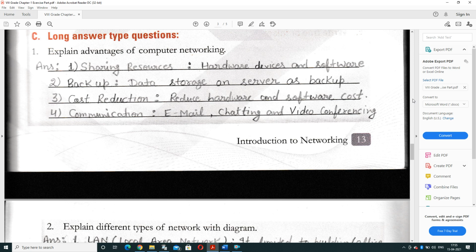Third, cost reduction. It also reduces the cost by sharing the hardware and software. So it will reduce the hardware and software cost. And communication: it's the best medium to communicate using email, chatting or video conferencing.